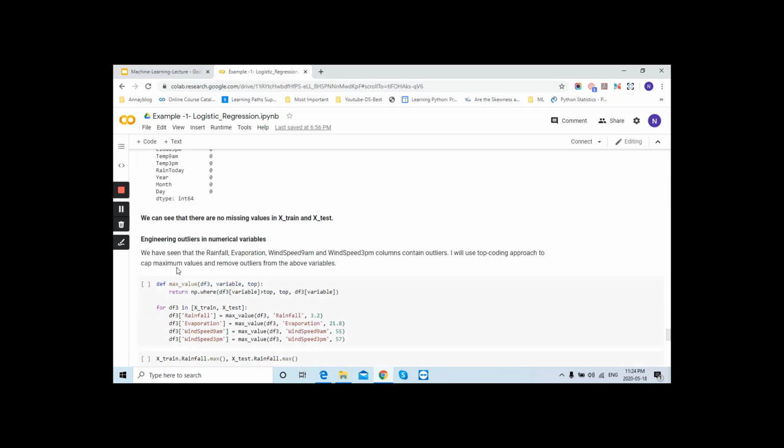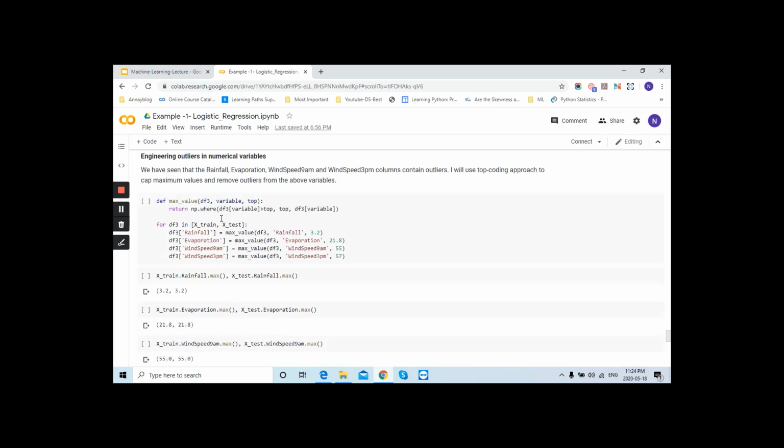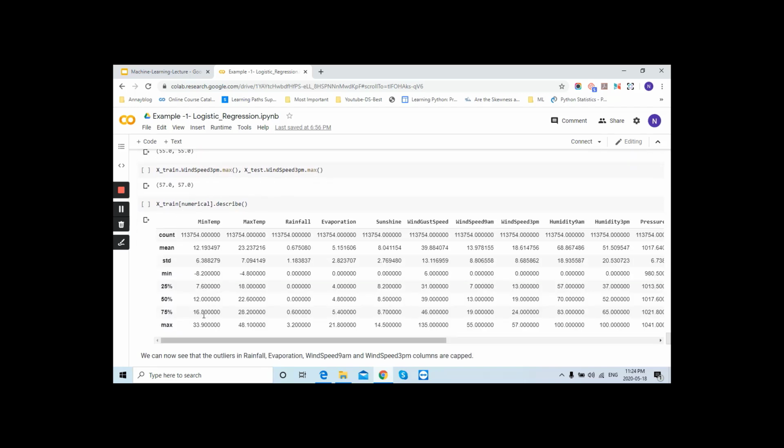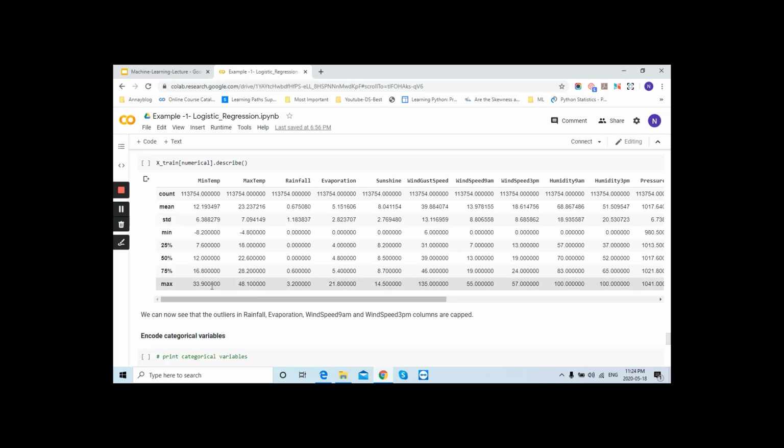Now we are done with handling the missing values. Now we will come on to the outliers. How would you handle this? We will check the outliers and see the maximum range in the test data and train data. This is a range which we have already calculated during the analysis, right? Now we will check it again.